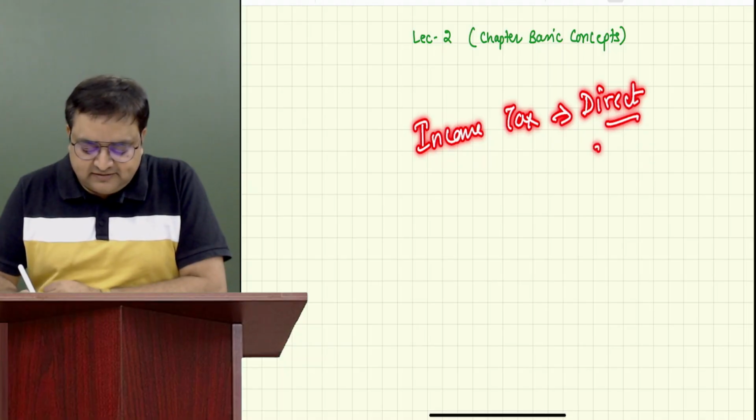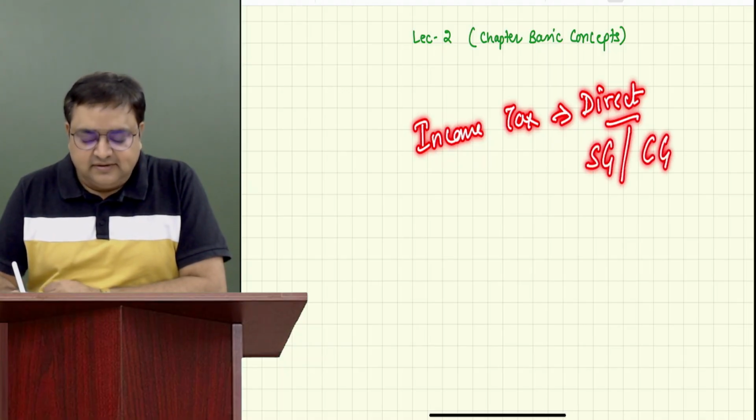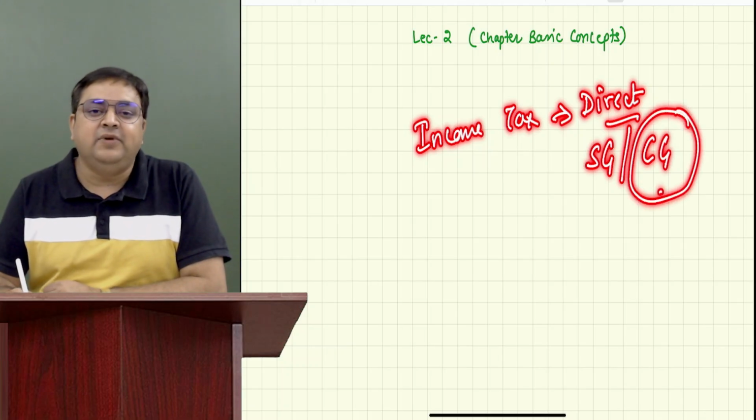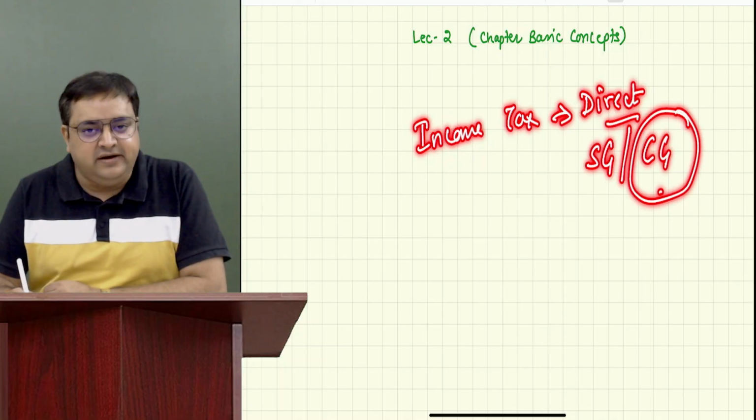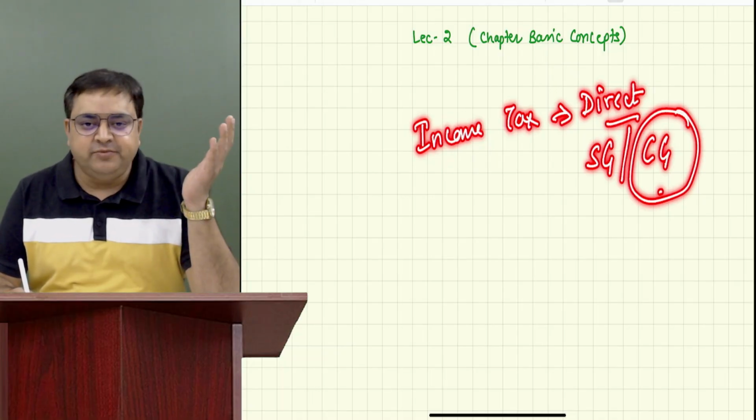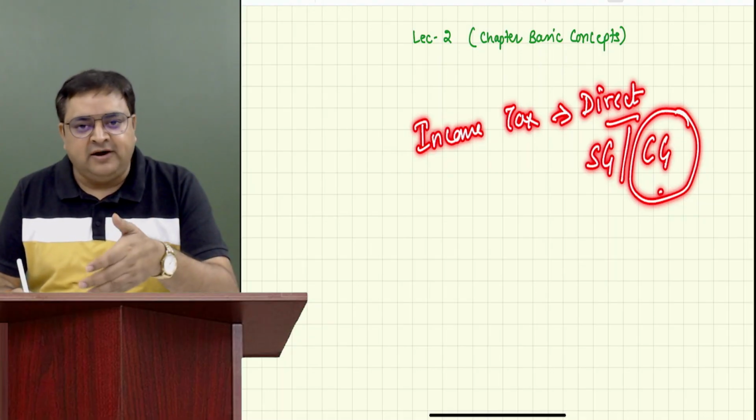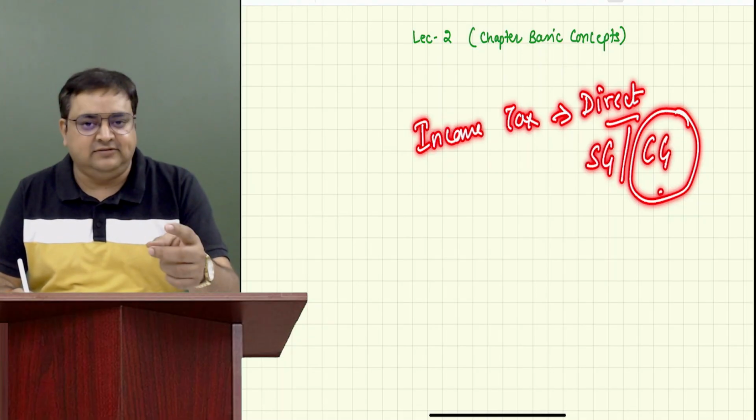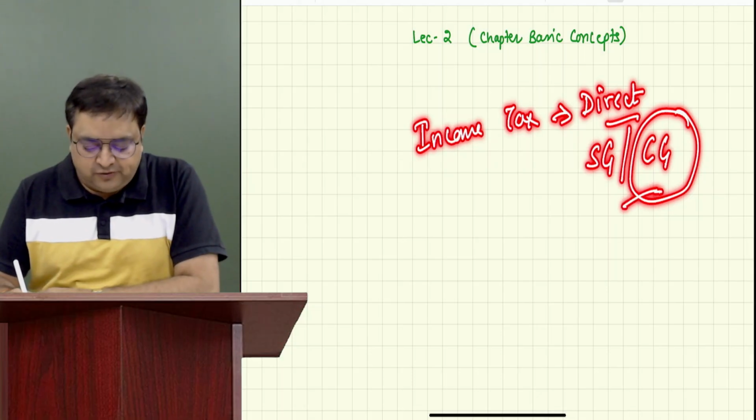Tell me, is it a state government tax or a central government tax? It's a central government tax. It means that it is uniformly applied in entire India. So whether you are living in Jammu and Kashmir, or in Tamil Nadu or Kerala, doesn't matter. You have to pay a uniform amount of tax. So it's a central law.